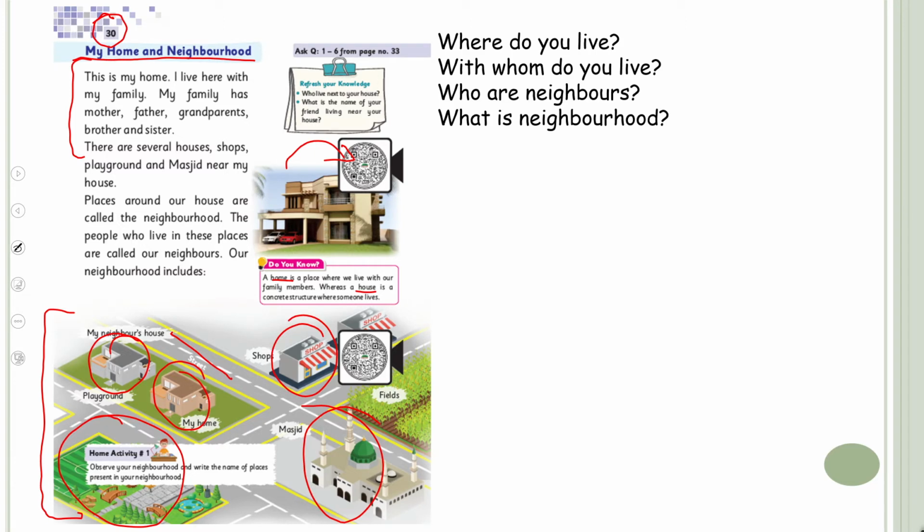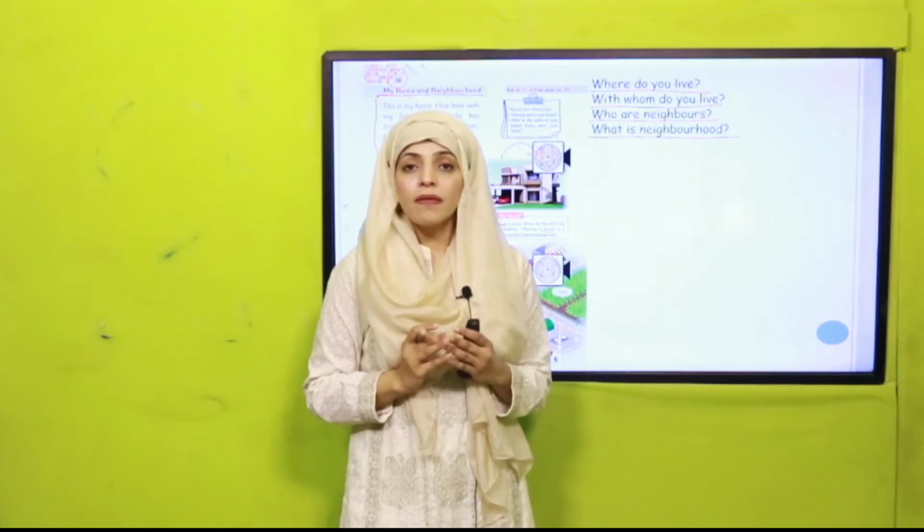Now quickly tell me, where do you live? Quickly tell me. I live in Lahore. With whom do you live? किसके साथ रहते हैं आप? I live with my family. Very good. Who are neighbors? The family living near our house is called our neighbors. What is neighborhood? The places near our house is called our neighborhood.